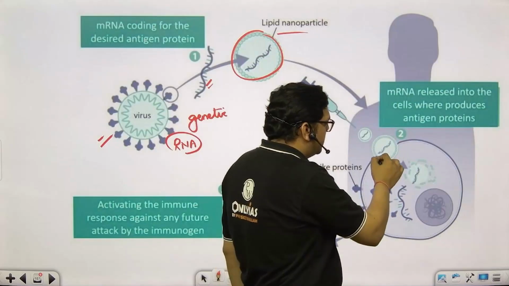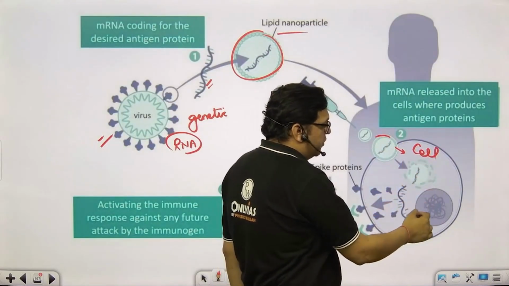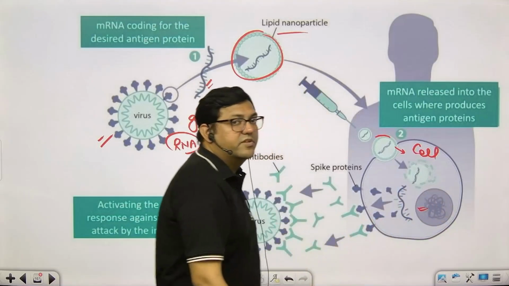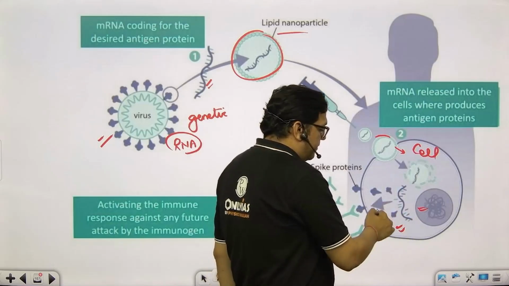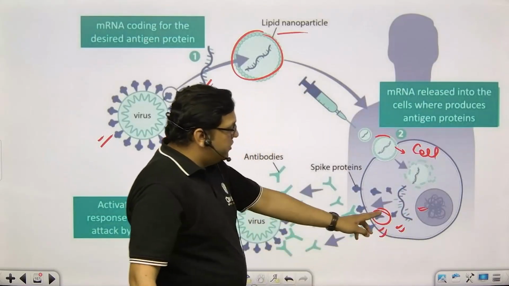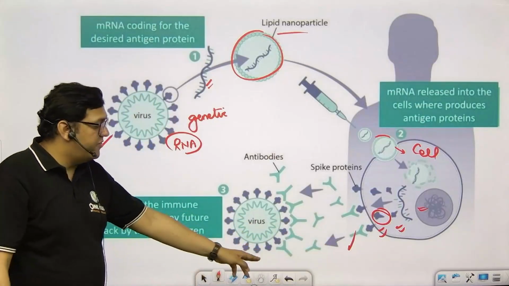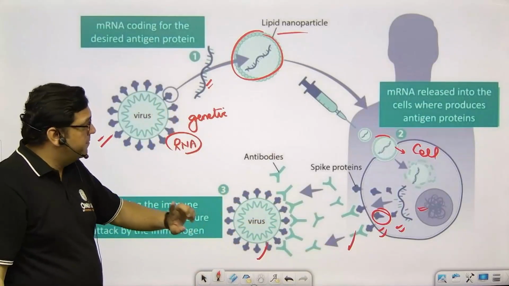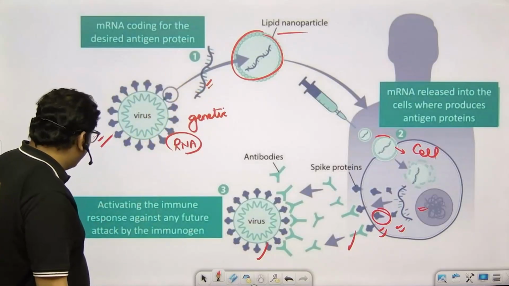Within the human body, due to the lipid particle, it is going to enter the cell. Within the cell, it is going to integrate into the nucleus of the particular organism. And from there, transcription and translation are going to happen and the antigens will be produced. Using these antigens, the antibodies will be produced, and ultimately we can fight the virus if the next time the virus is coming. So we are basically using the mRNA, and that is why the vaccine is called an mRNA vaccine.